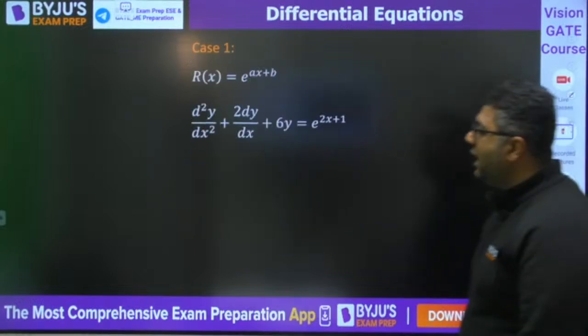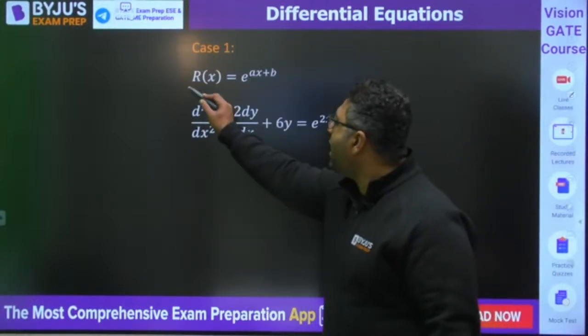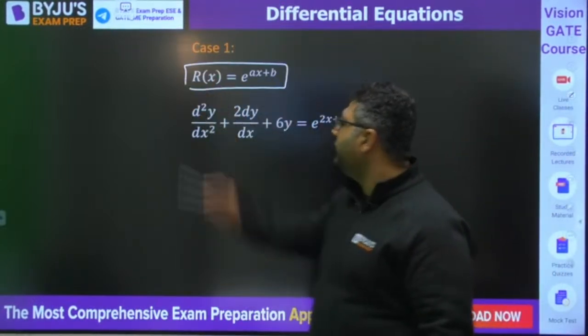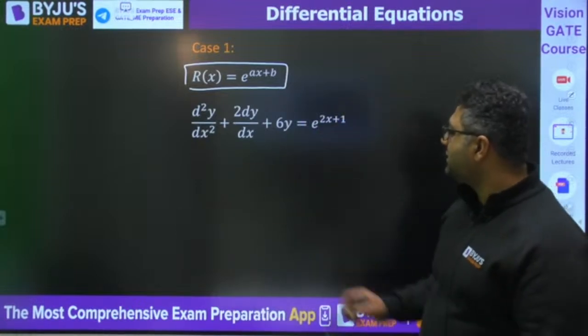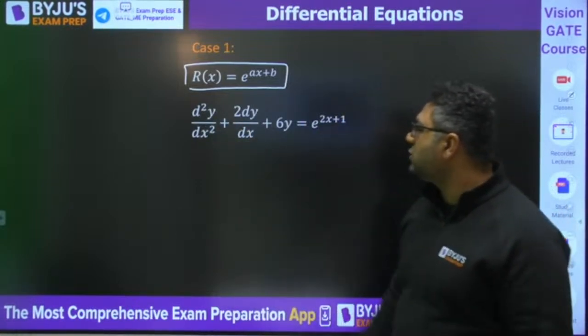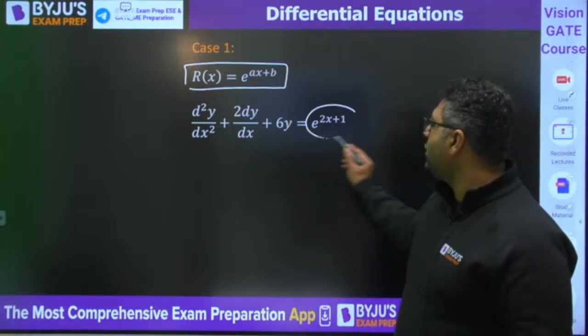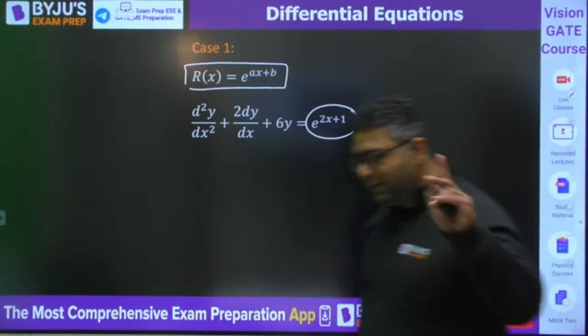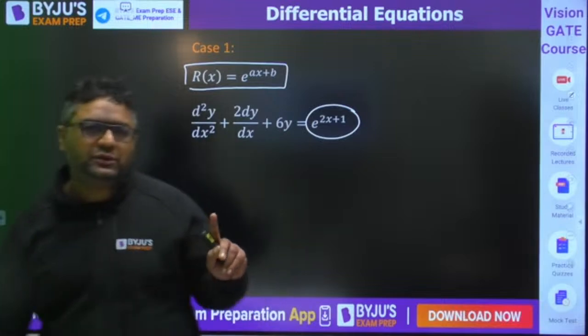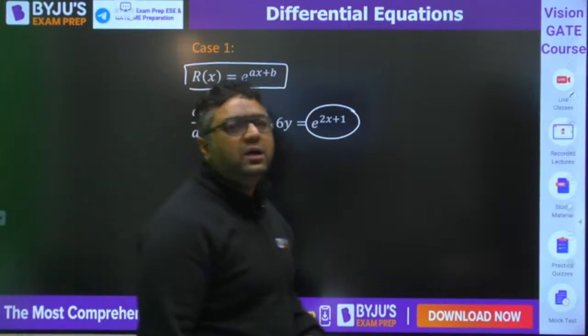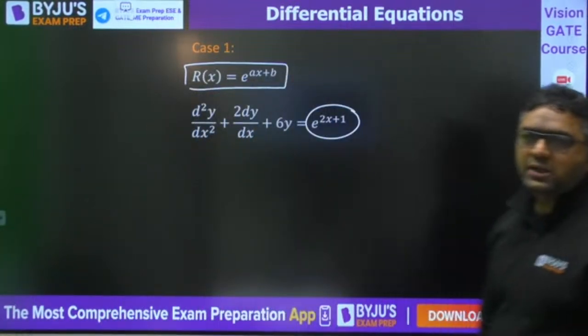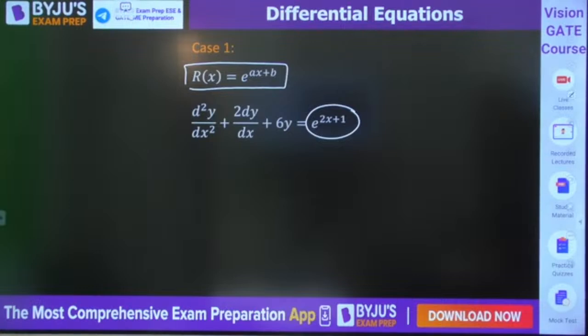Everybody is clear for particular integral. The first case we have now: Rx is e to the power ax plus b. And the equation is d square y by dx square plus 2 dy by dx plus 6y is equal to e to the power 2x plus 1. I would directly go for particular integral because I already told you how to calculate the complementary function. Okay. So are we ready for that?